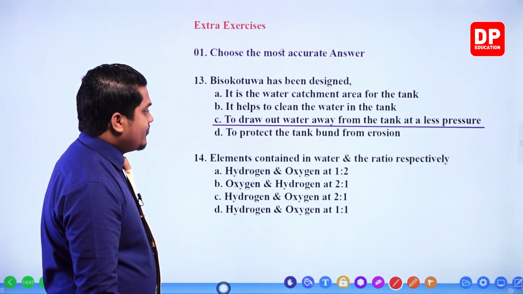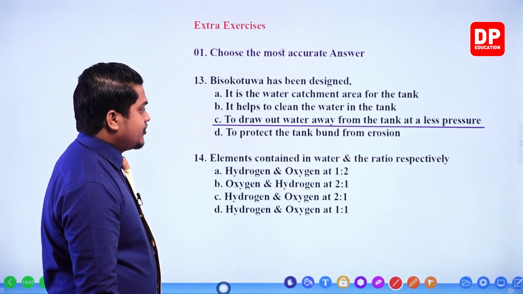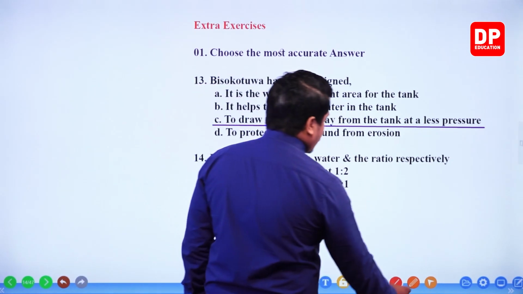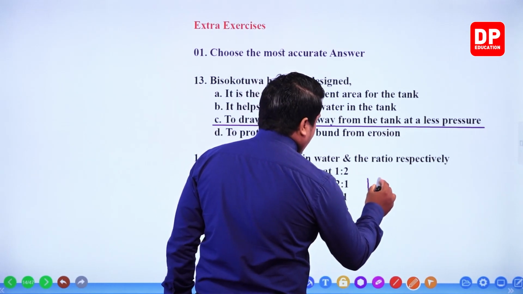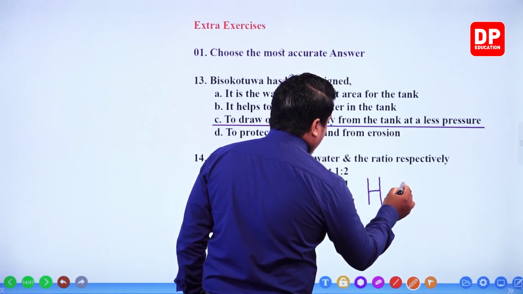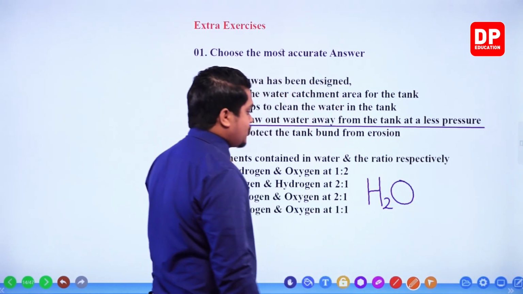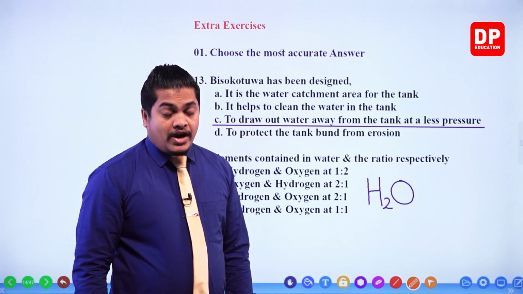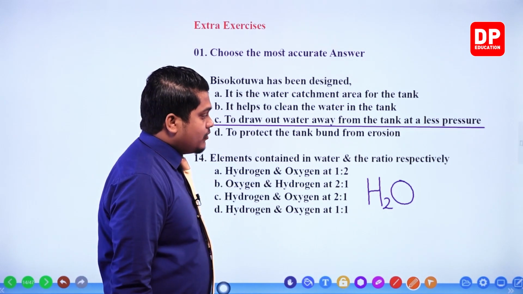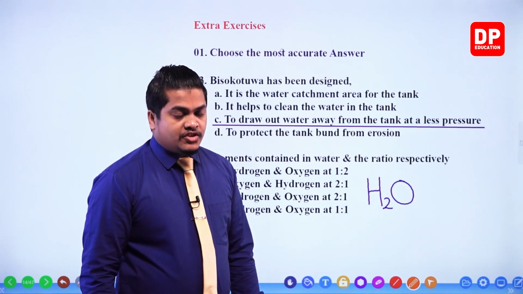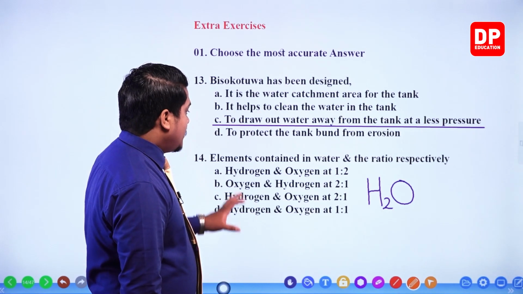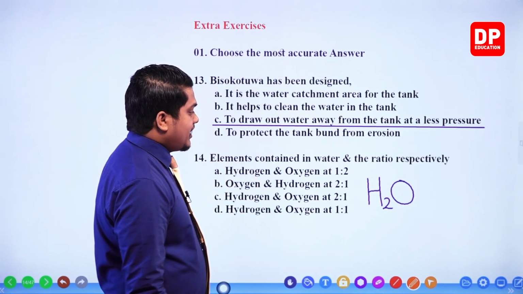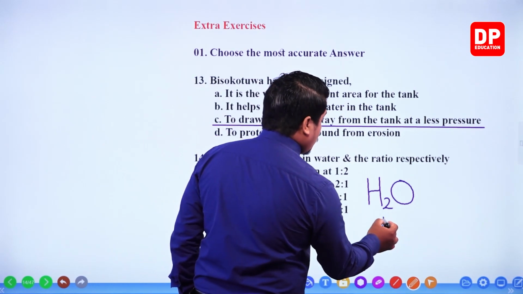Elements contained in water and the ratio respectively. So water, a main natural resource. If you write down the chemical composition, then it's H2O. So it contains two hydrogen atoms and one oxygen atom, H2O. So elemental composition is hydrogen and oxygen, but in the ratio of 2:1.